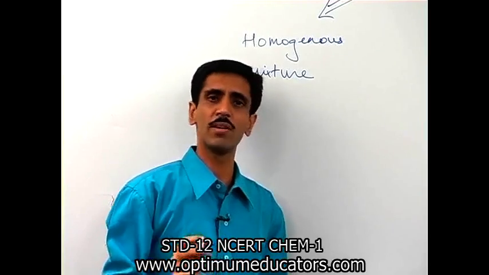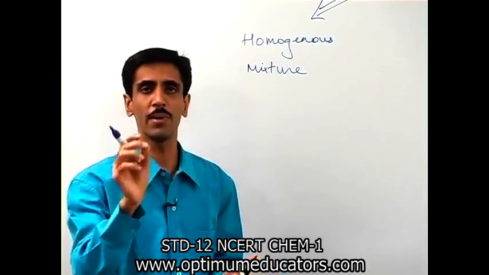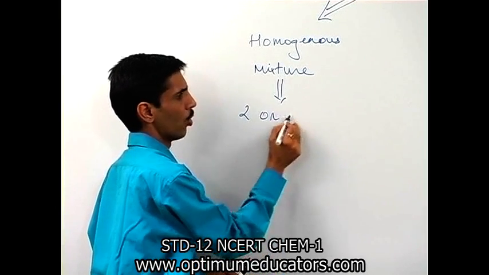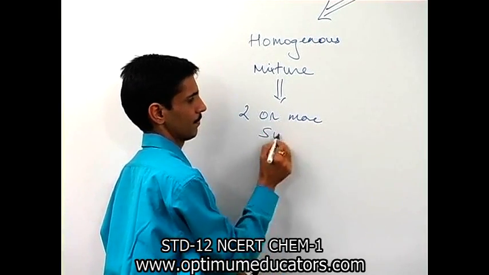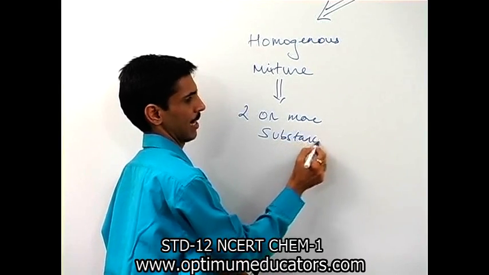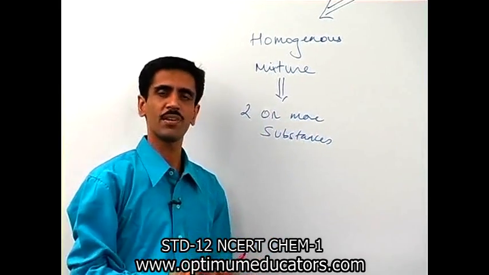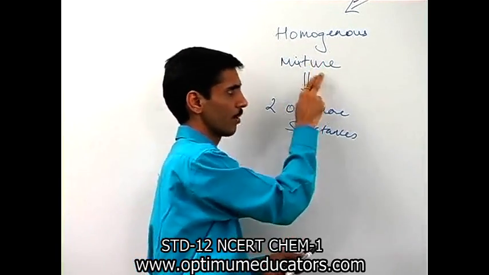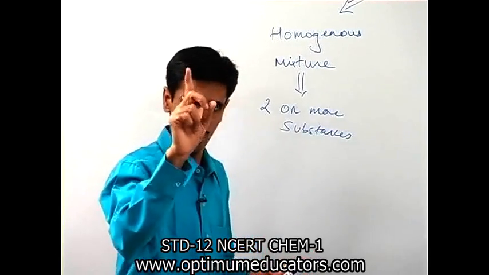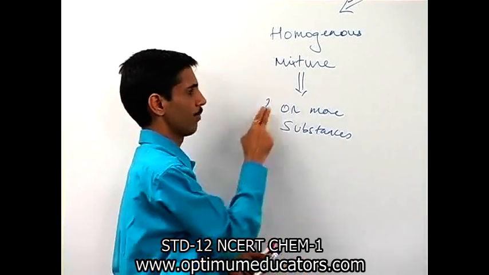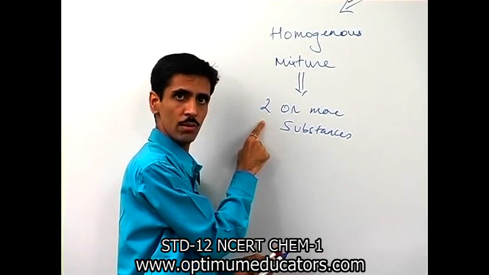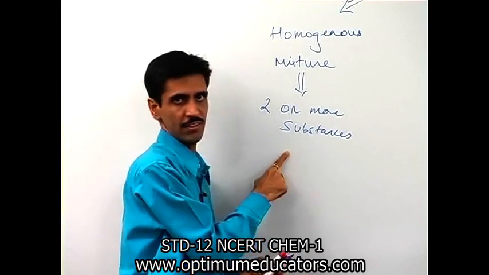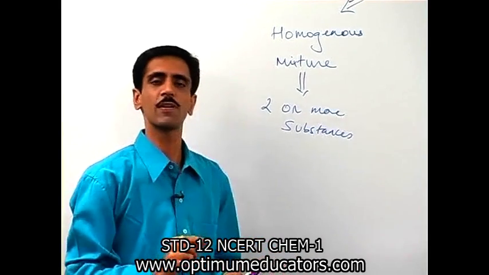Now whenever we use the word mixture, that means it's made up of two or more substances. And that is nothing but a solution. Okay, so once again I repeat, what is the solution? It is a homogeneous mixture containing, that means one phase, and it is made up of at least two or more substances. उसे हम लोग बोलते हैं solutions.